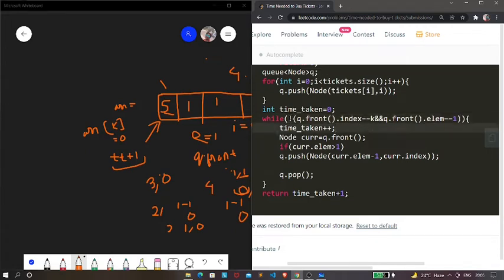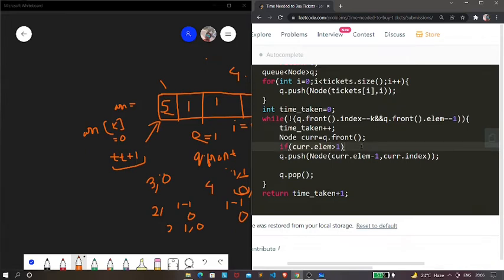Now inside the while loop we're incrementing our time taken by 1. That's the first task we are doing, because over here we're going to decrement whatever is present in queue of front dot element. So next we declare a variable which is pointing to the current element of the queue, that is the front. After we have got the front element, we are checking whether our current dot element is greater than 1.